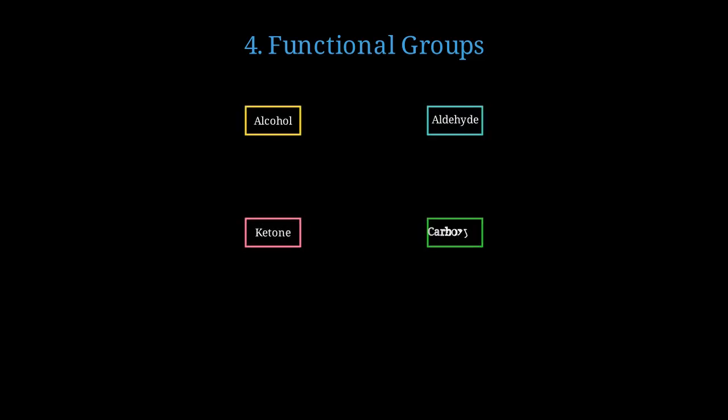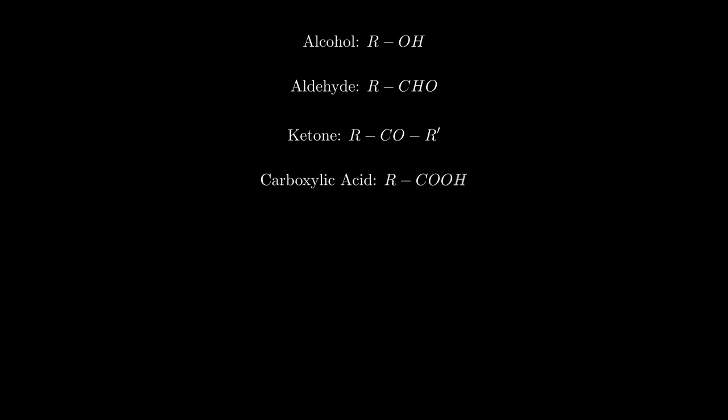Common functional groups include alcohols, aldehydes, ketones, and carboxylic acids. Each has unique chemical properties. Alcohols contain a hydroxyl group, which is an oxygen-hydrogen pair bonded to a carbon chain. Aldehydes have a carbonyl group at the end of a carbon chain. Ketones have a carbonyl group in the middle of a carbon chain. Carboxylic acids combine a carbonyl and hydroxyl group, making them acidic.